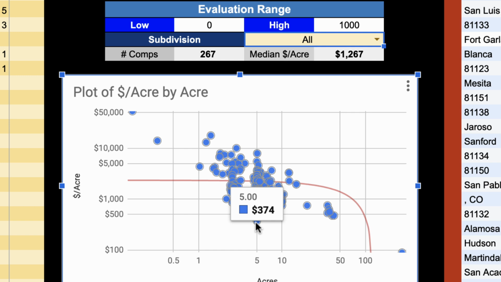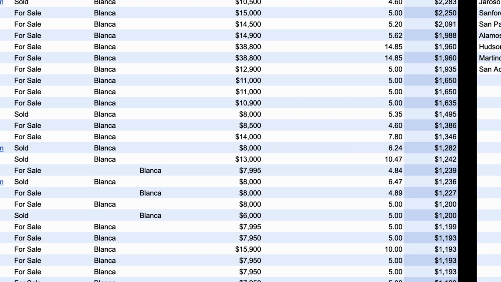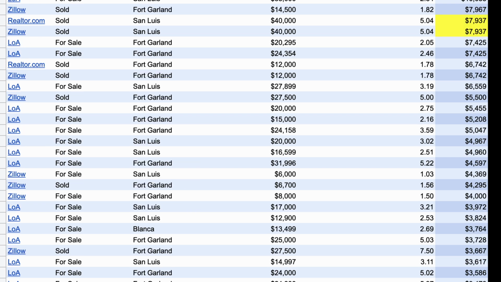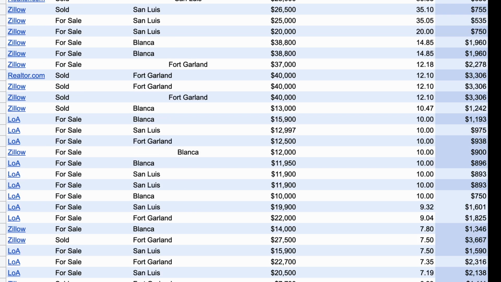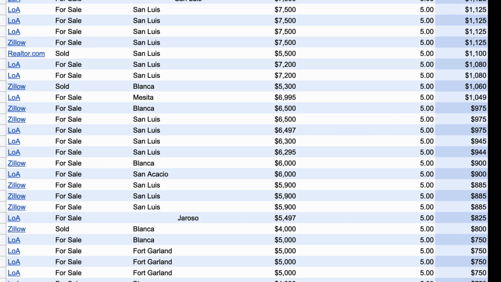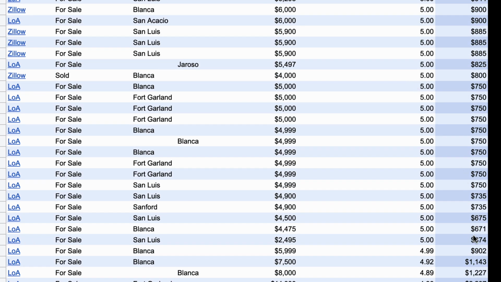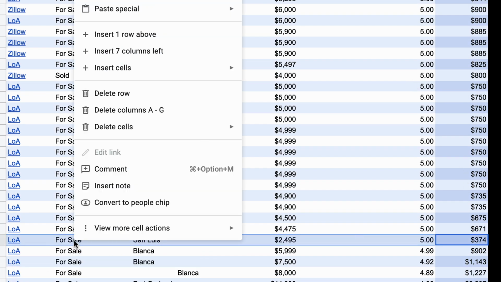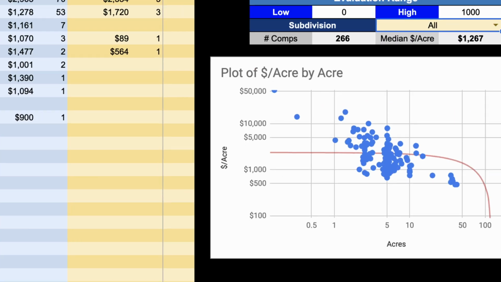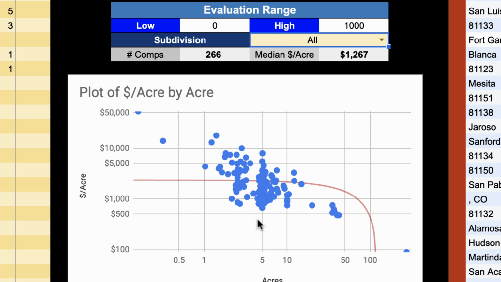what property values are per acre, what I could do is head back over here to the comp data tab and find the 5-acre property that's worth $374 per acre. And I could do that by sorting it by acres and looking for those 5-acre properties, scroll down here to the 5-acre one that's worth $374, and it's right here. So if I wanted to, I could just go ahead and highlight it and delete the row, and then go back over here to offer analysis, and now that outlier is gone because I deleted it. So that's one way that this scatter graph is really useful: you can find the outliers and delete them.